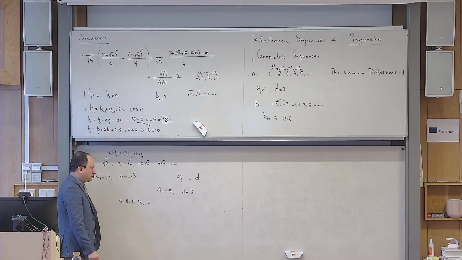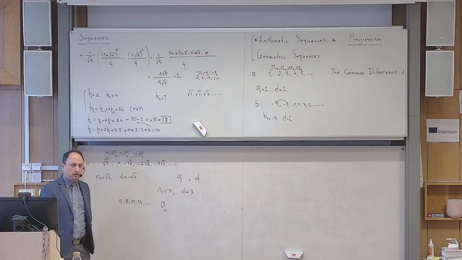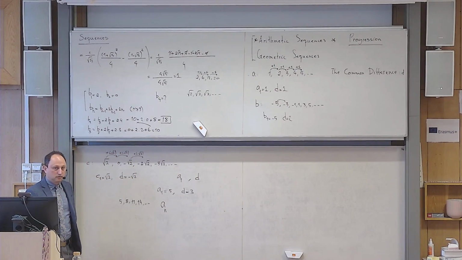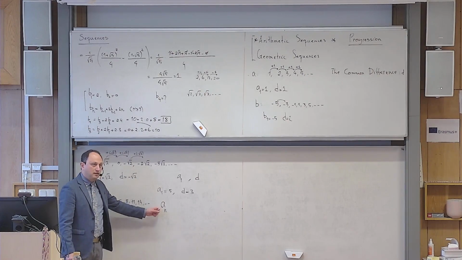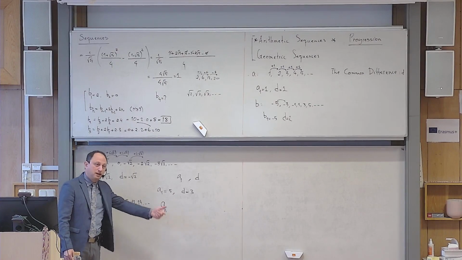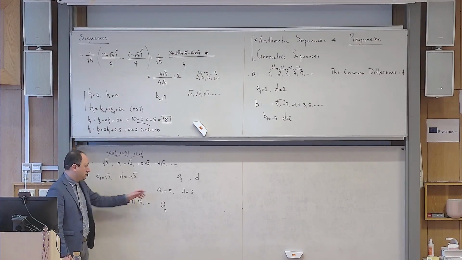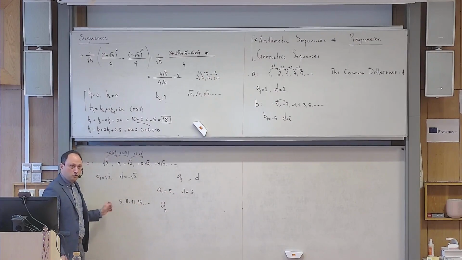Now, A1 is directly given. So you want to say, what do I do to get AN? What do I do to get AN? That is the meaning of recursive definition. If I want to get AN, what should I do? What should I know first to be able to get AN? If I didn't give you this 5, just with 3, you couldn't guess the second one. So you need a starting point.